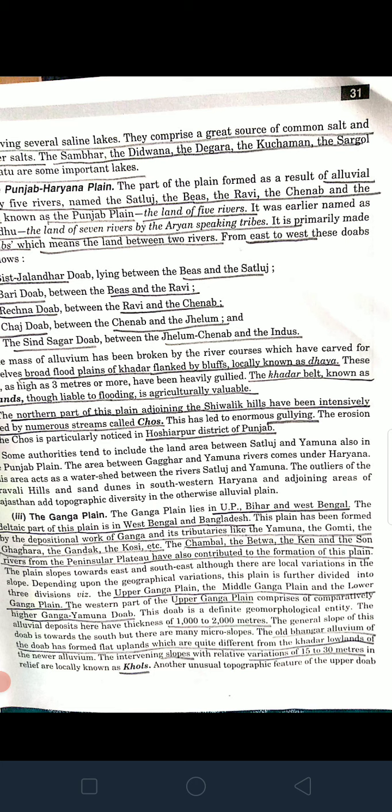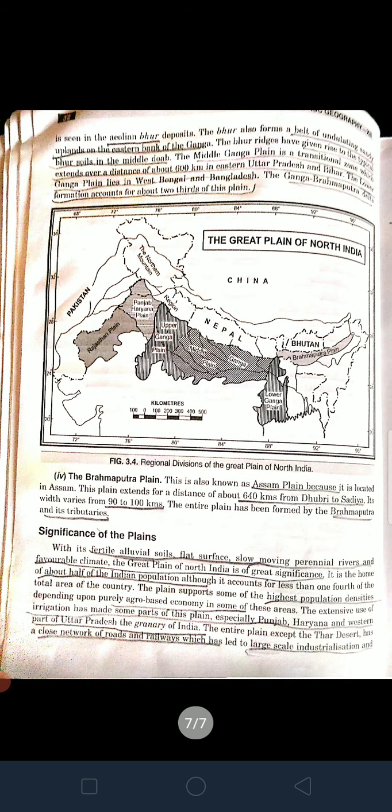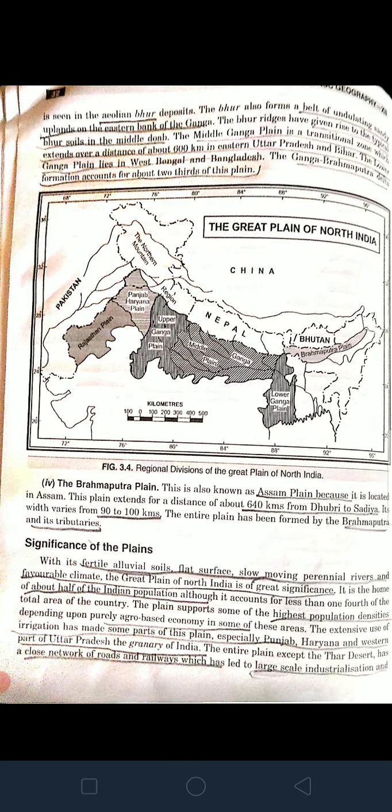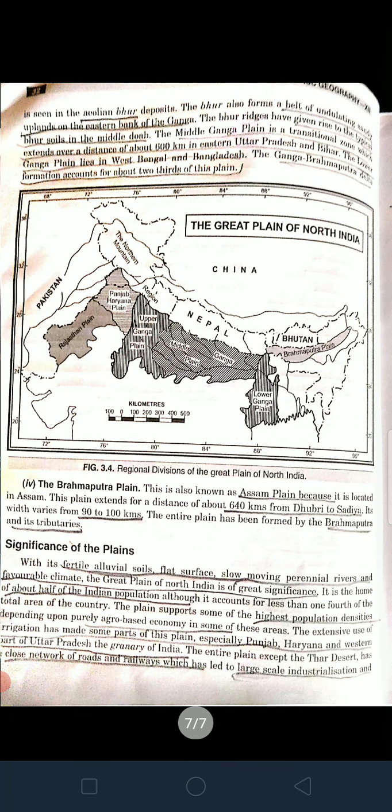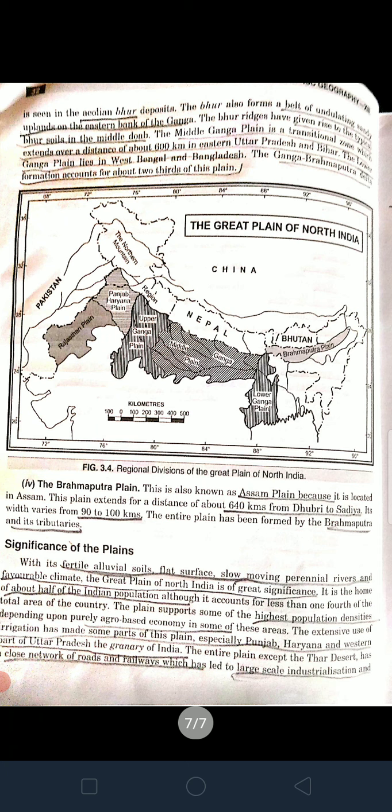Another unusual topographic feature of the upper Doab is the Aeolian Bhar, which we studied in yesterday's video. So Bhar also form a belt of undulating sandy uplands. Okay, these are high raised areas, I told you, around the banks of the rivers. They are formed when, in the dry season, the wind carries and deposits the sands on the banks of the rivers. Okay, so the Bhar ridges have also given rise to the typical Bhar soils in the middle Doab.